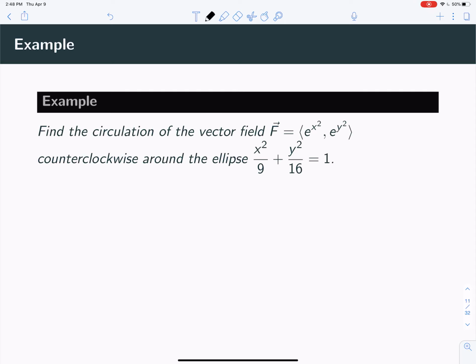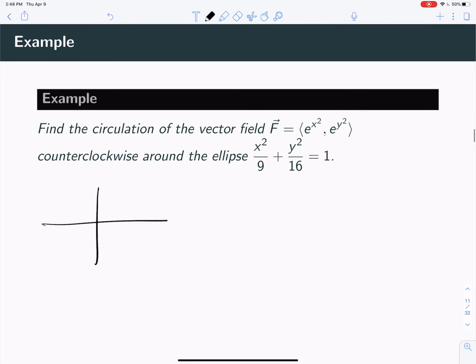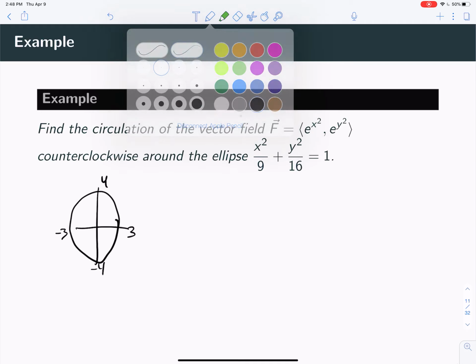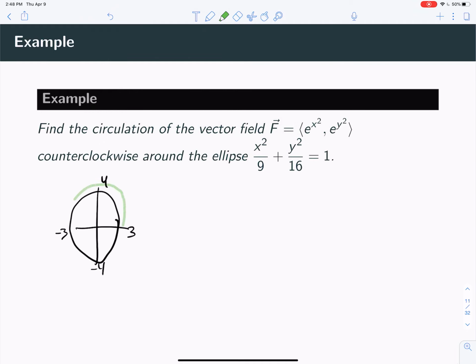All right, and then let's just do one example here. Find the circulation of that vector field, e to the x squared, e to the y squared, counterclockwise around this ellipse. So here we go. We got a nice little ellipse. Goes kind of like that from 3 up to 4. And it says we're going to go counterclockwise around the ellipse 1 time.